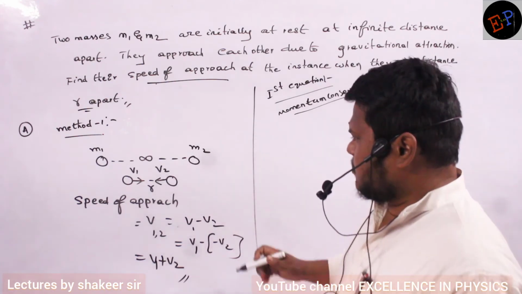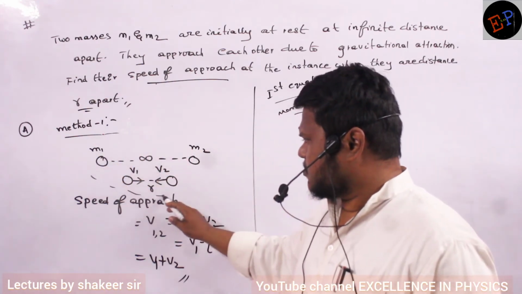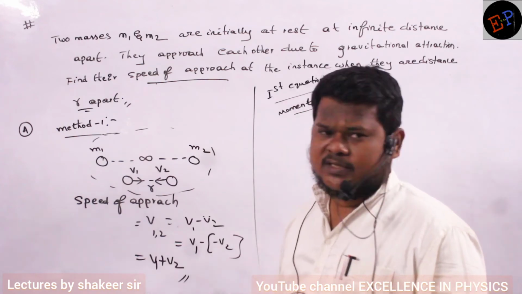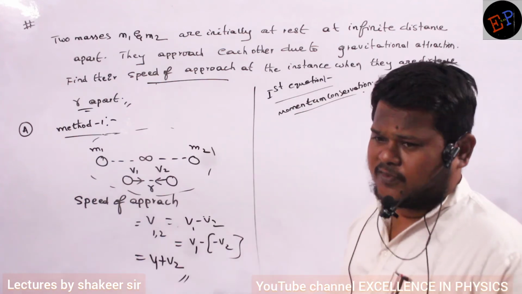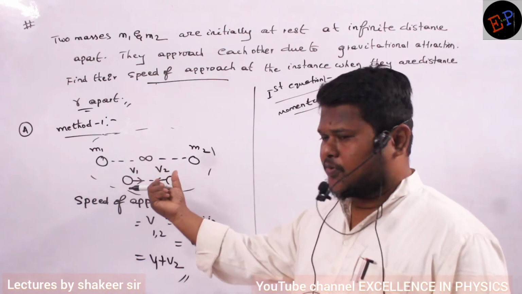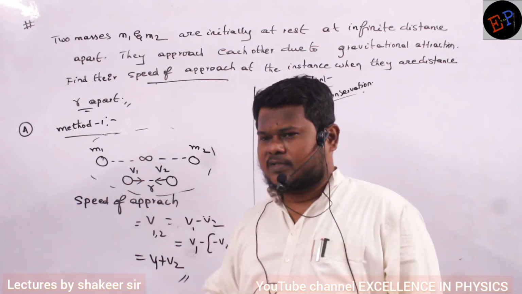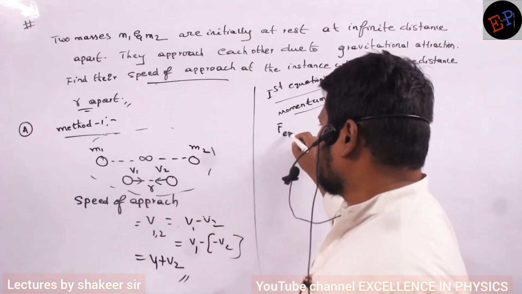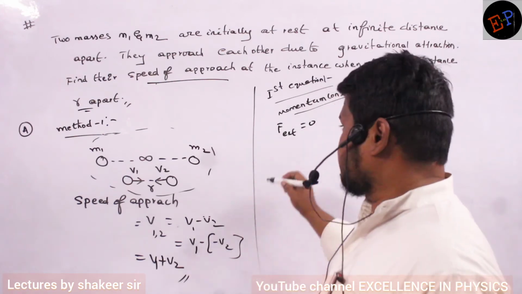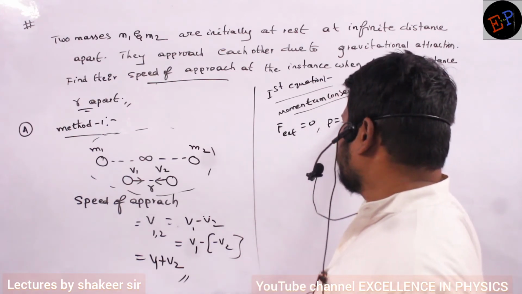Understood, no? So if you take this total to be one system, are there any external forces acting on this system? External forces unnaya? Levu. These bodies are approaching only because of the mutual force of attraction, gravitational force. So external forces are not there. If external forces acting are 0, then momentum is conserved.